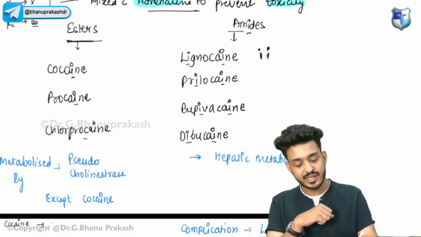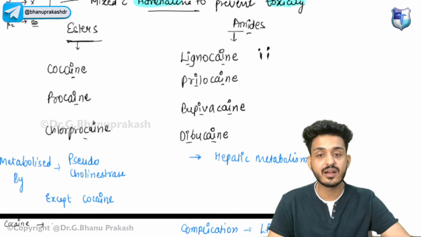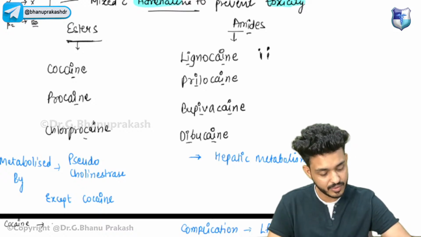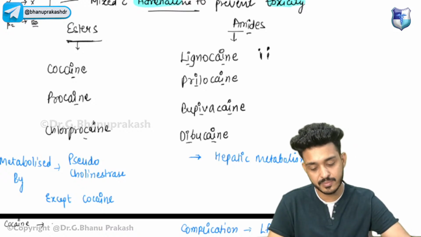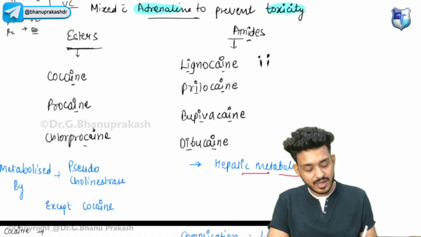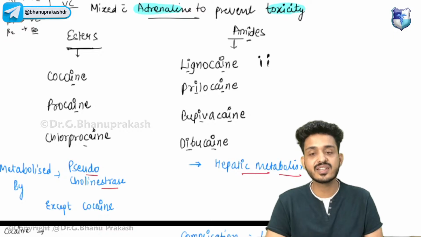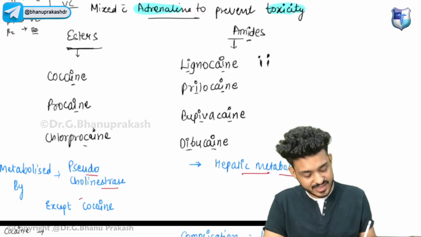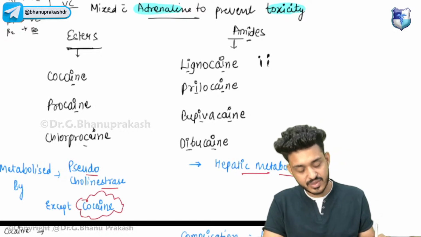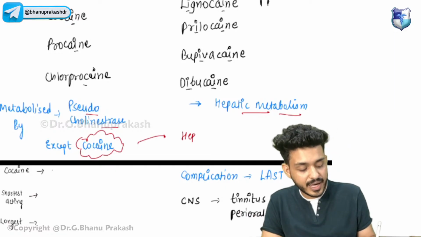Important thing you have to remember, look here: all the amides undergo hepatic metabolism, whereas all esters undergo metabolism by pseudocholinesterase. But there is an exception, and it is the exception, that is why they ask the question, right? So cocaine will undergo hepatic metabolism.